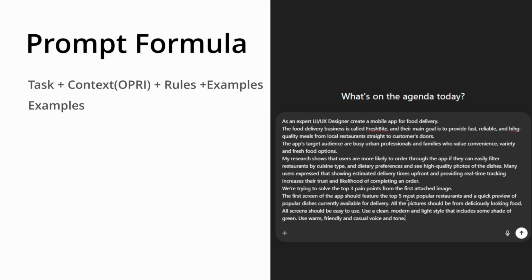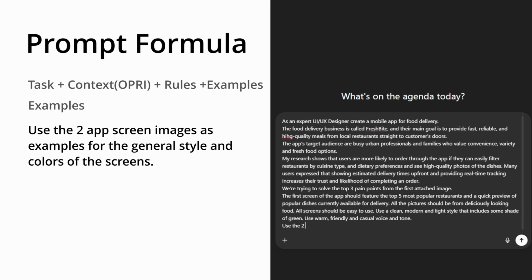And then we are going to include examples. And remember, for examples, you can add good examples or bad examples, as in things to avoid. But don't add too many because too many could skew your results. Of course, if you're using bad examples, just tell the AI that those are bad examples. Okay, so we can say here, use the 2 app screen images as examples for the general style and colors of the screens. Important warning here.